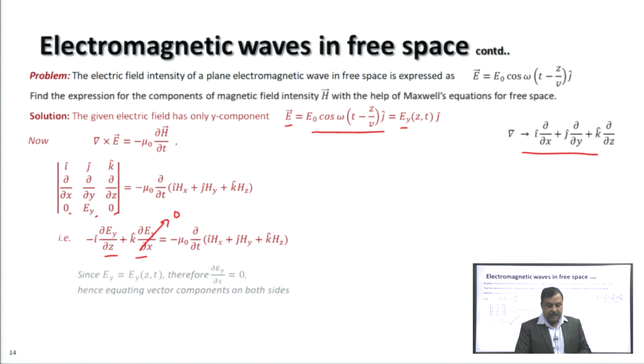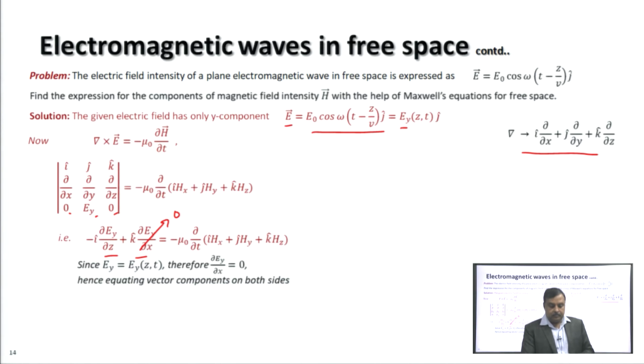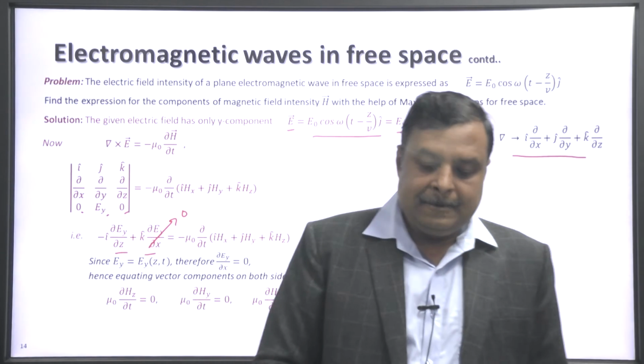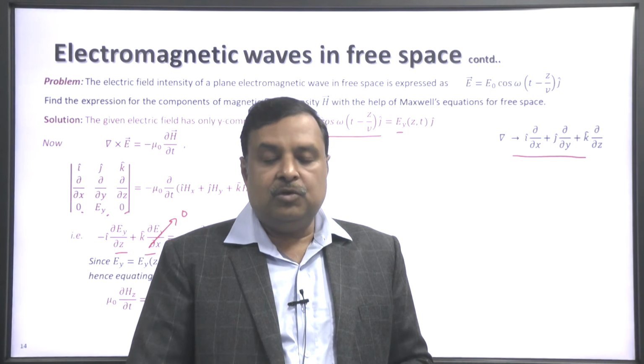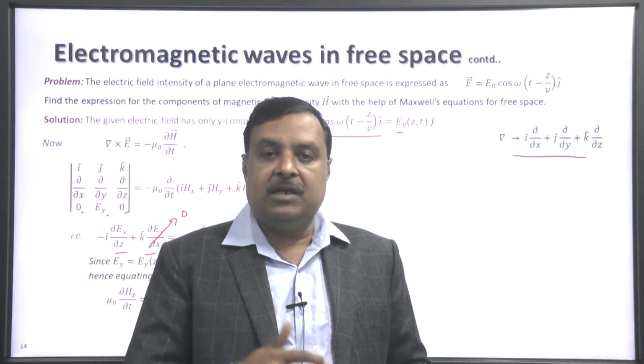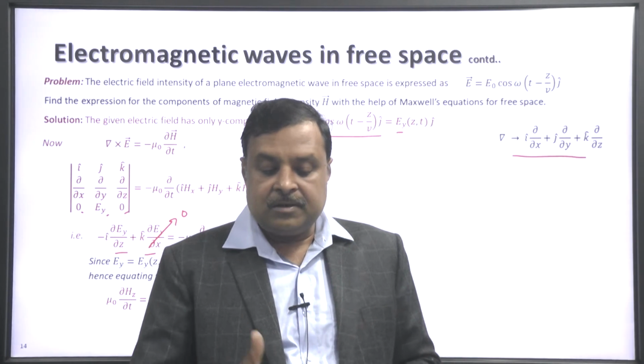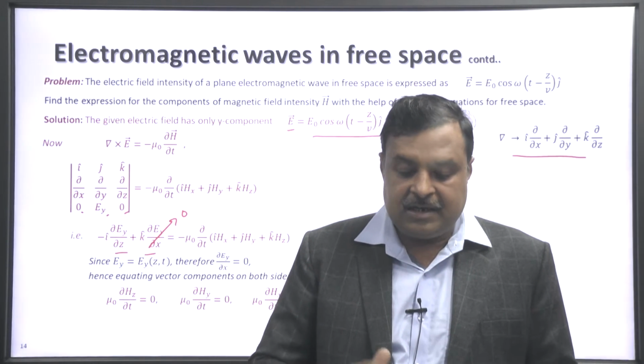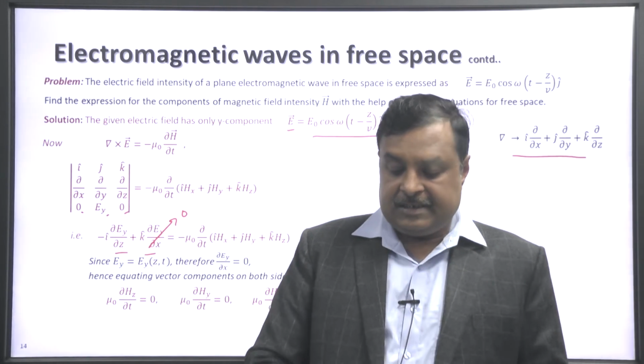So, if we equate components of vectors on the two sides, then we get mu 0 delta H z by delta t equal to 0, mu 0 delta H y by delta t equal to 0, and mu 0 delta H x by delta t equal to delta E y by delta z.